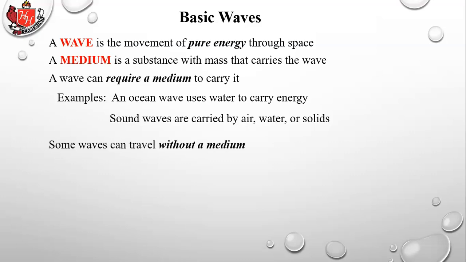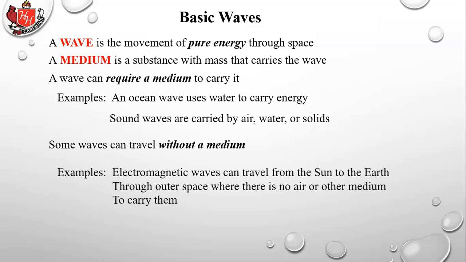Some waves can travel without a medium. For example, electromagnetic waves can travel from the sun to the earth through outer space where there's no air or other medium to carry them. And this is the type of wave we're really going to be talking about in this unit, electromagnetic waves. We will focus on electromagnetic waves in this unit.